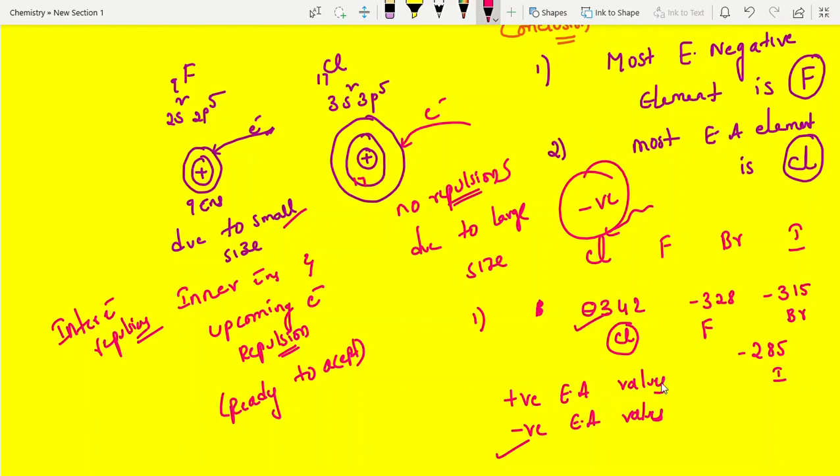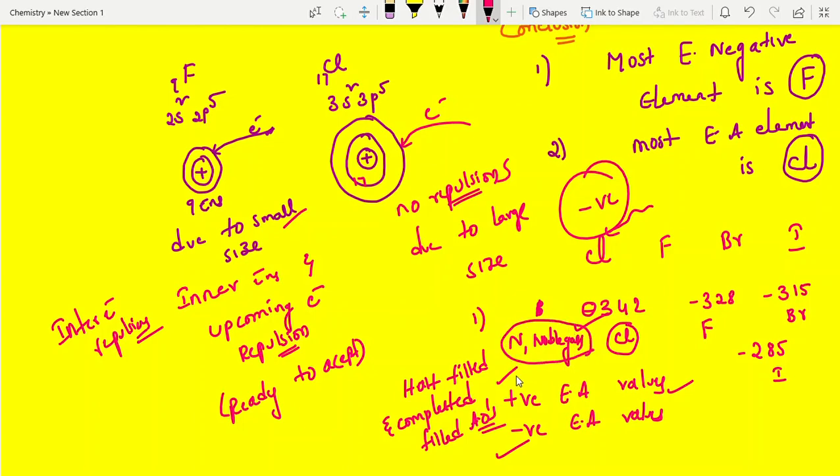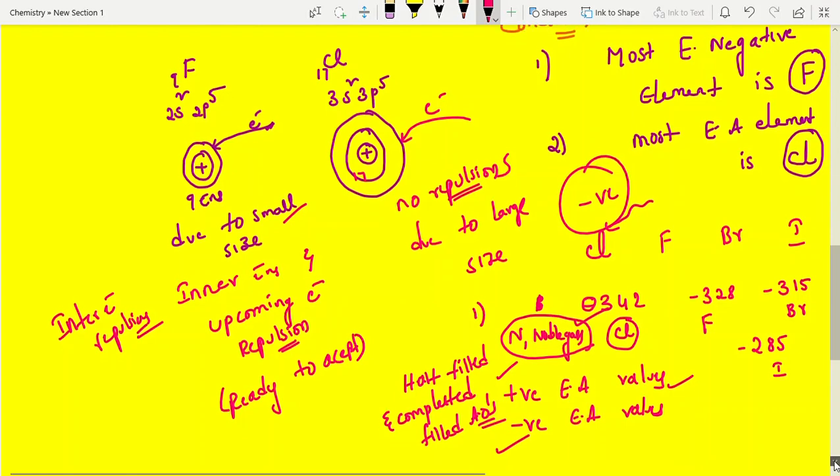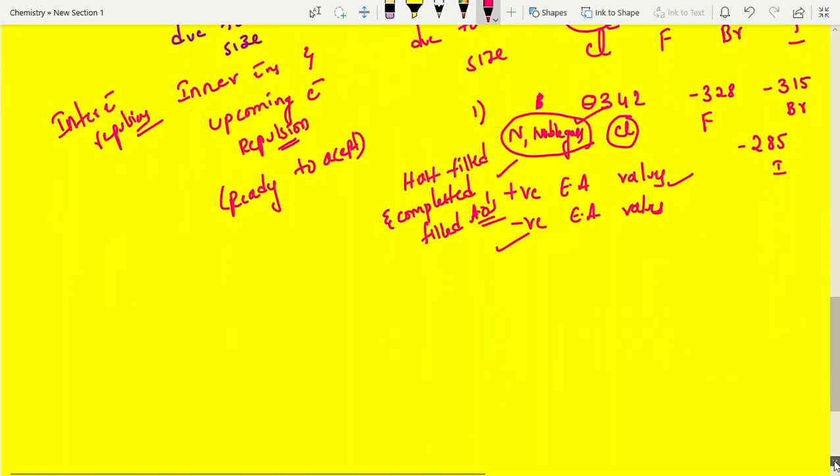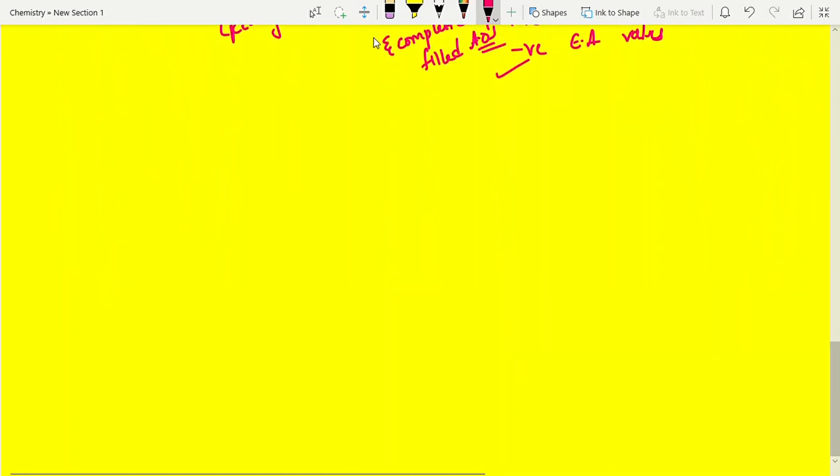Where you get positive electron affinity values, students, wherever half-filled and completely filled atomic orbitals are there, it definitely shows positive electron affinity values, especially noble gases and the nitrogen family. Noble gases and nitrogen family. In the previous video I also explained this one, that's why I had given only brief points. If you have any queries, go through that video and come back to this. Clear, students? Electron affinity takes a little time, but it's very easy once you understood. Easily you can face the exam.